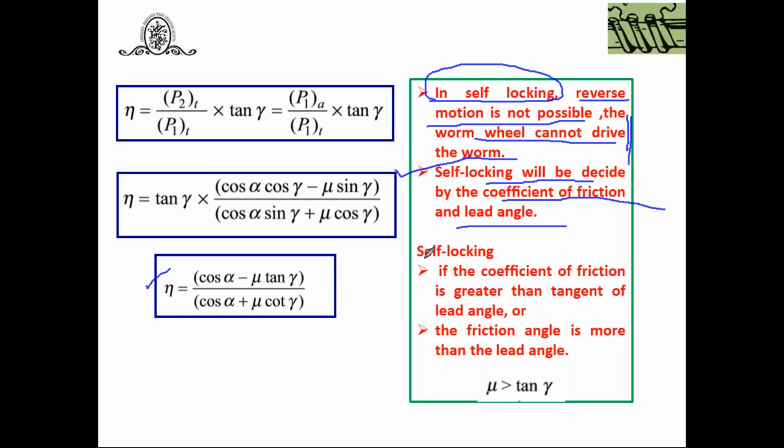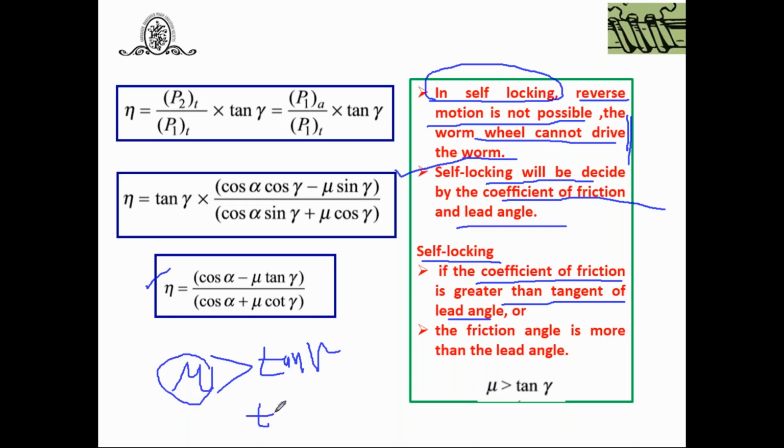Now, we say it's a self-locking one if the coefficient of friction, that is mu, is greater than the tangent of the lead angle, that is gamma. And you know very well what this mu is: tan phi is equal to mu. So you can say the friction angle being more than the lead angle is another condition. Friction angle is also more than this lead angle. The tan phi is equal to mu.